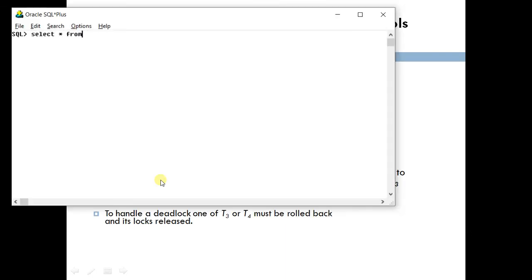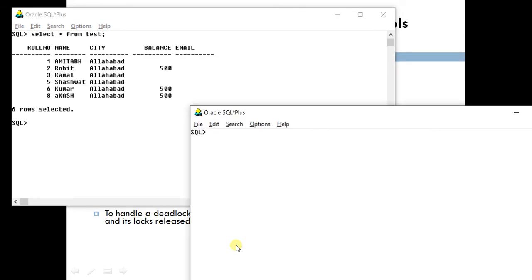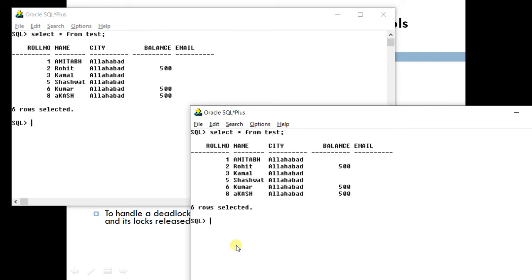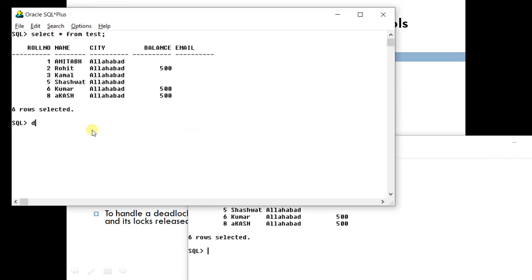Select star from test. This is the table. And select star from test. Same table. Please note that this is one type of example of deadlock just to illustrate it. There are other types of deadlocks also. Okay. So if I write delete from test where roll number equals 8, see, it is deleted.